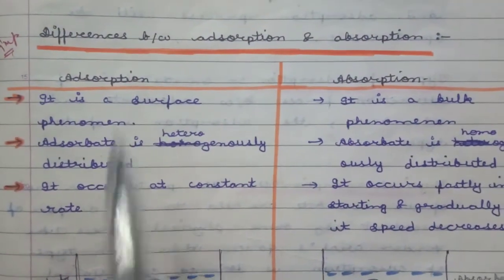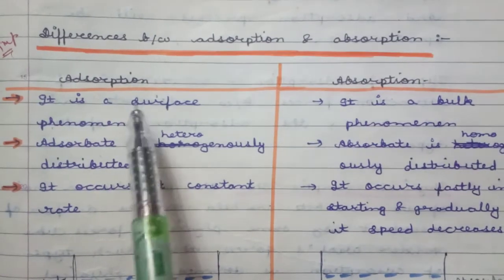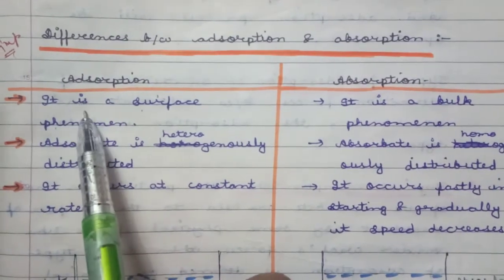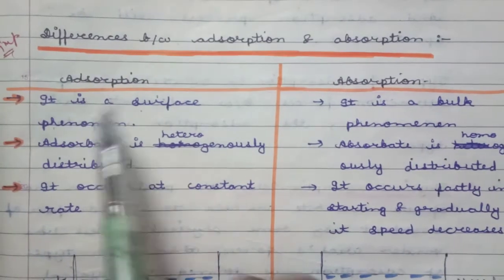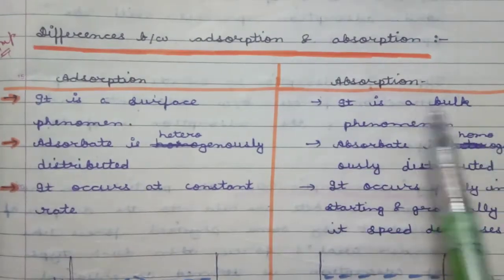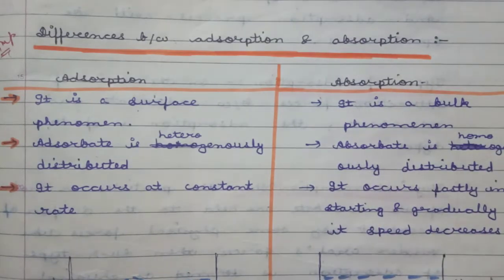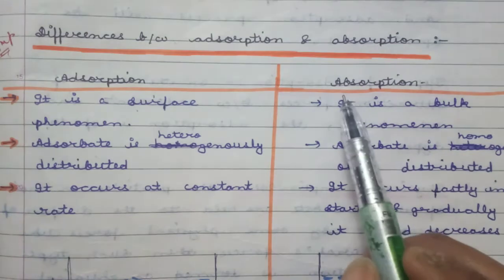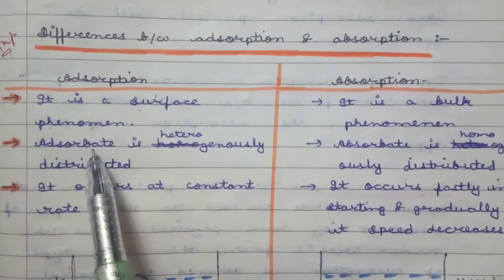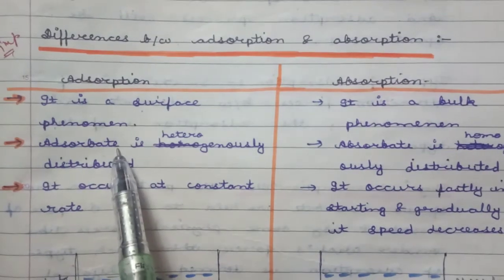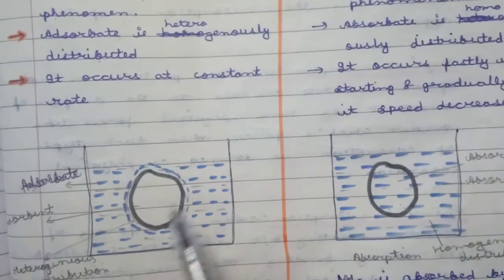What are the differences? First of all, adsorption is a surface phenomenon, meaning the adsorbate gets adsorbed on the surface of the adsorbent, while absorption is a bulk phenomenon, meaning one substance enters the bulk of the other substance. Here the adsorbate is heterogeneously distributed, as you can see in the figure.